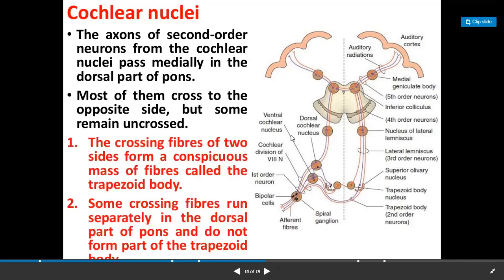The axons of the second order neurons from the cochlear nuclei pass medially in the dorsal part of the pons. Most of them cross to the opposite side, as you can see here, but some of them remain uncrossed. The crossing fibers of the two sides form a conspicuous mass of fibers, which is called the trapezoid body. Some crossing fibers run separately in the dorsal part of the pons and do not form part of the trapezoid body.